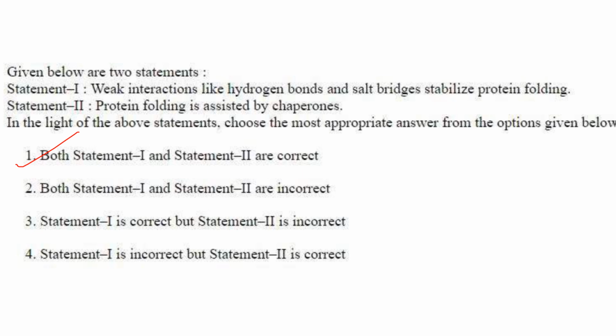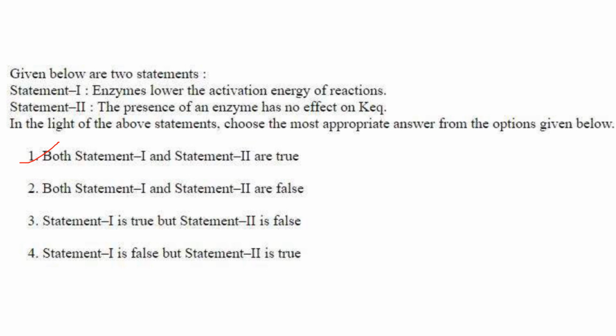Then next one. Weak interactions like hydrogen bonds and salt bridges stabilize protein folding. That's correct. Protein folding is assisted by chaperones. So both statement 1 and 2 are correct. So answer is option 1. Then, enzymes lower the activation energy of a reaction. That's correct. The presence of enzyme has no effect on the equilibrium constant K. That's also correct. So both statement 1 and 2 are true. Answer is option 1.